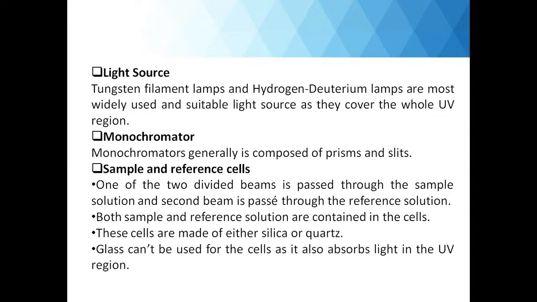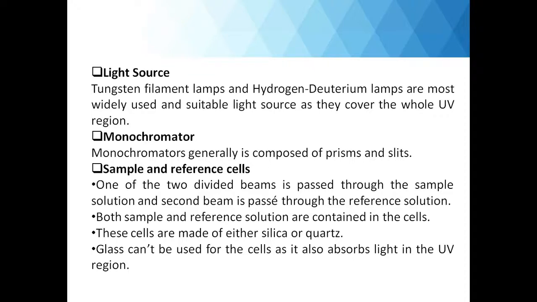Both the sample and reference solution are contained in the cell. These are generally known as cuvettes. They are made up of either silica or quartz. Glass cannot be used for the cells as it absorbs the light in the UV region. Now, when we are dealing with UV spectroscopy, we will require the light which has the wavelength corresponding to UV region.